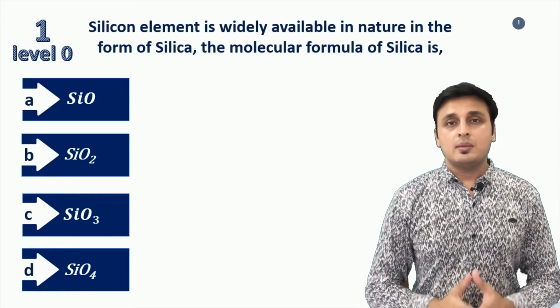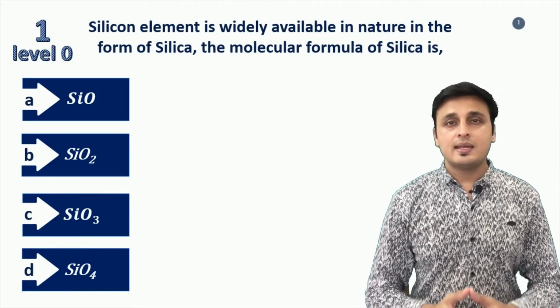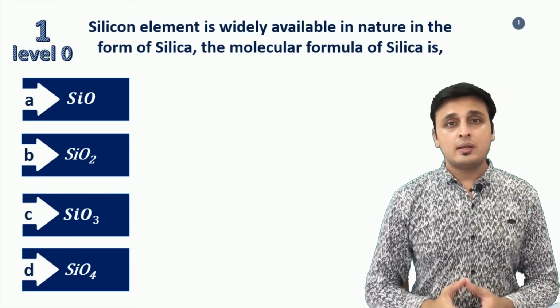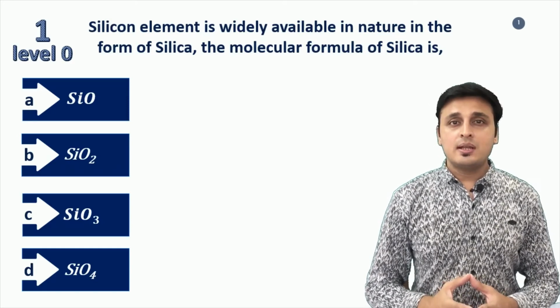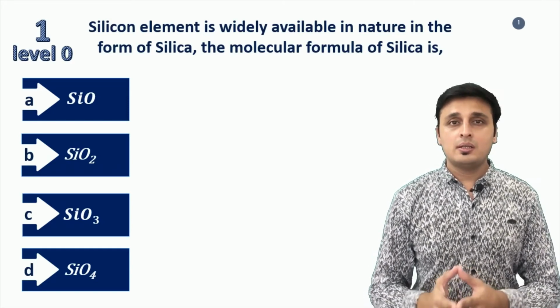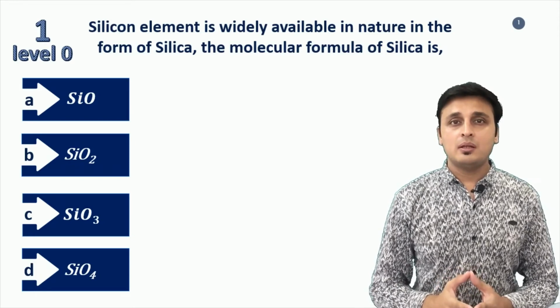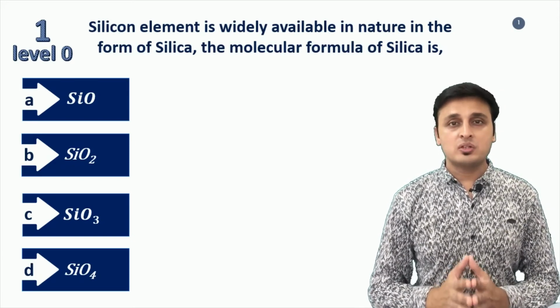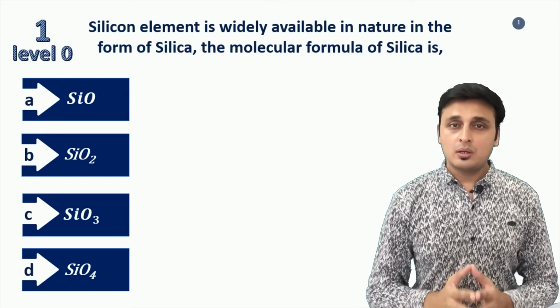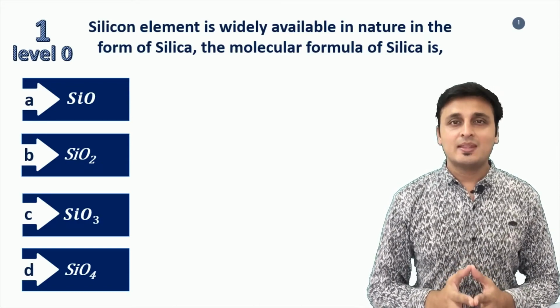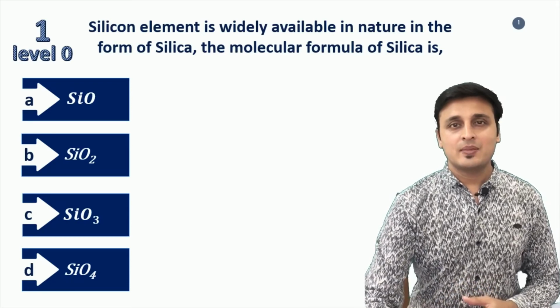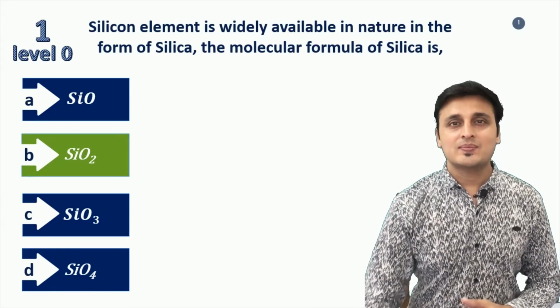Dear friends, the molecular formula of silica is SiO2, where the silicon and oxygen atoms are joined by sigma bonds. Oxygen atoms are tetrahedrally arranged surrounding the silicon to form an infinite 3-dimensional structure. So the correct molecular formula of silica is SiO2, and the correct answer is option B, that is SiO2.